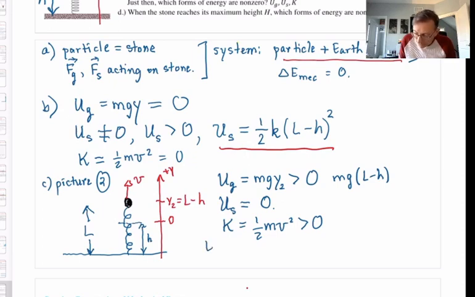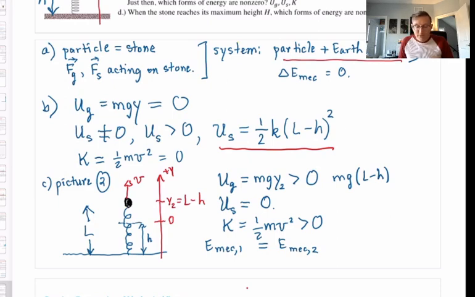So, depending upon how much information I was given, I could be thinking about comparing pictures 1 and 2. What I know between the two pictures is that the mechanical energy of the system can't change from picture 1 to picture 2. So however much mechanical energy the system had in picture 1, E mech 1, that must equal the mechanical energy it has in picture 2, E mech 2. That makes sense?